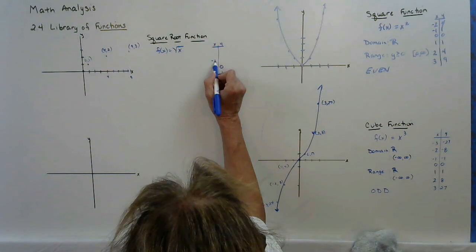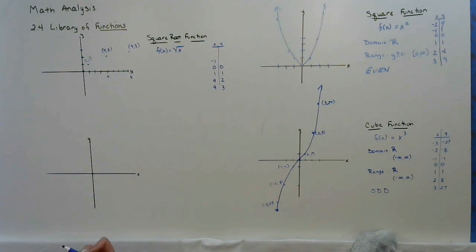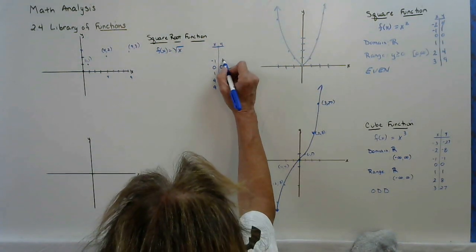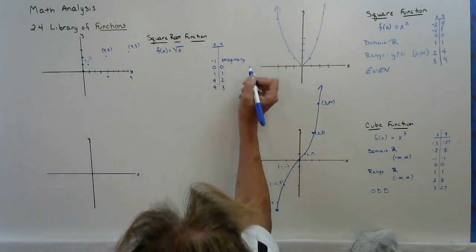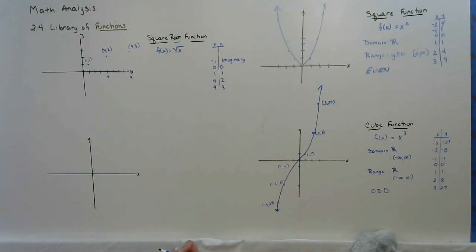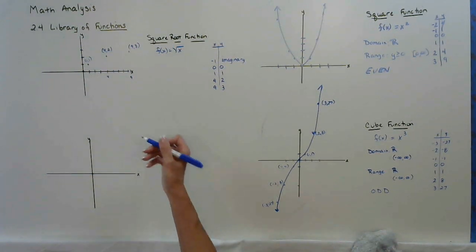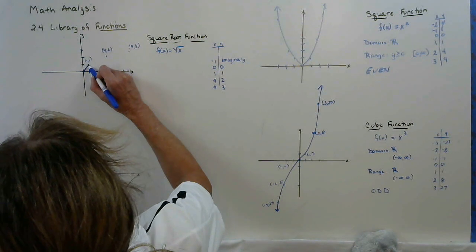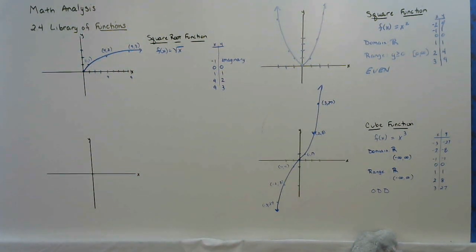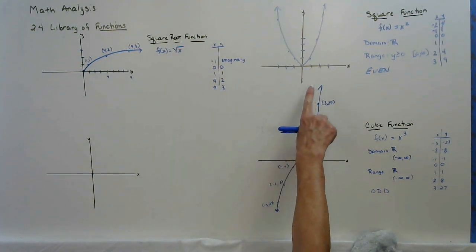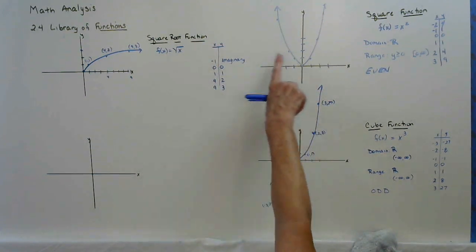What about the square root of negative 1? Well, we can't take the square root of a negative and get a real number. If you remember, those are what we call imaginary. And imaginary numbers are not real. They're part of a different number system, and so we can never have a negative in a square root. So the square root is only part of a parabola, if you want to think of it that way. It has everything to do with a square root and a square.